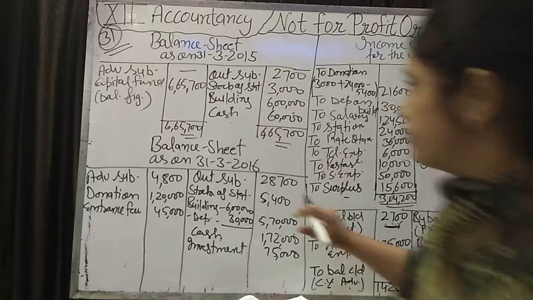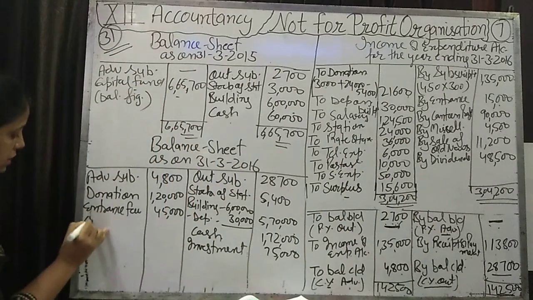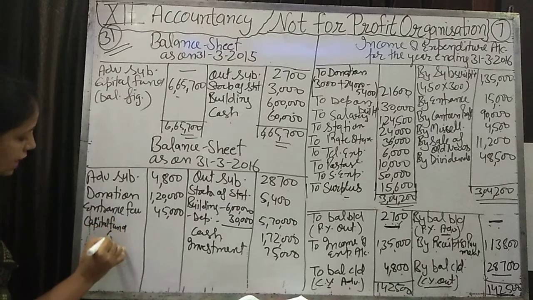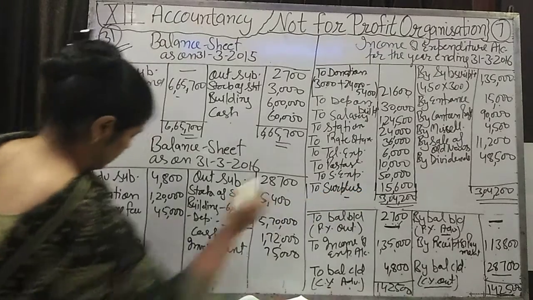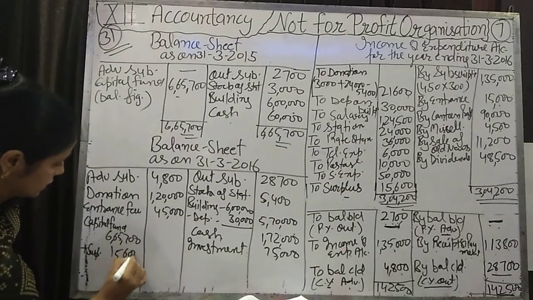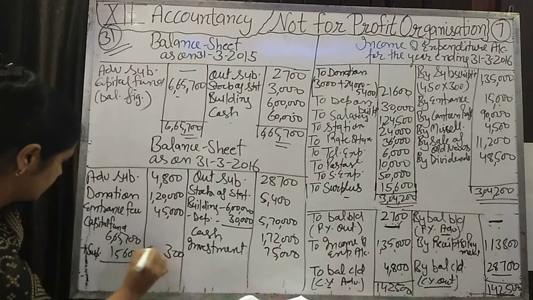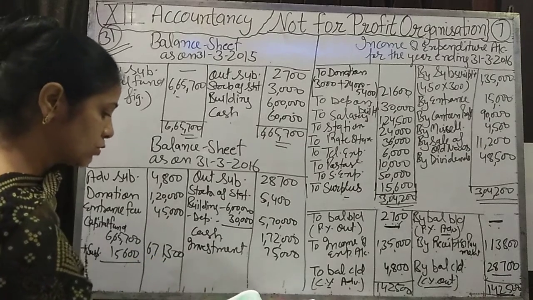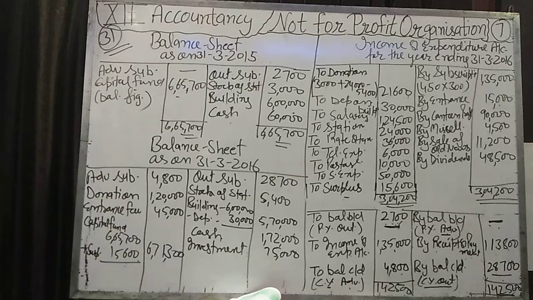Now what we will do, in the closing balance sheet we will first write this capital fund, it's 6,65,700, and we will add that surplus that we found here, 15,600, to this. Okay, it will come to 6,71,300. Okay, clear?